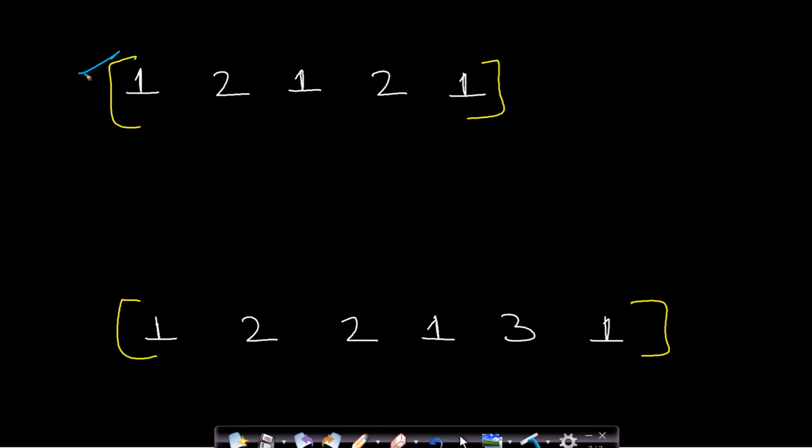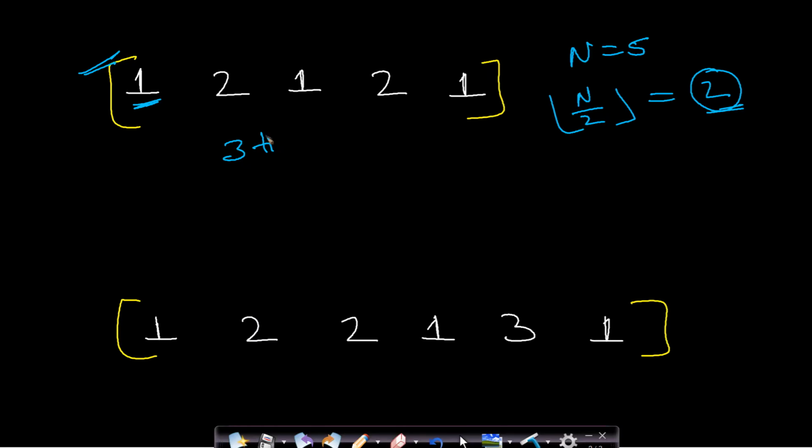Now let us say we take this first example. In this example, you have n equals 5 number of elements. So if a majority element exists, then it should exist more than n by 2 floor number of times. So n by 2 floor will come out to be 2 and it should occur more than 2 times. So is there any element in this array which is occurring more than 2 times? So yes, 1 is present 3 times. So we can say that there is a majority element which is 1. Now in this question, majority element is already guaranteed.